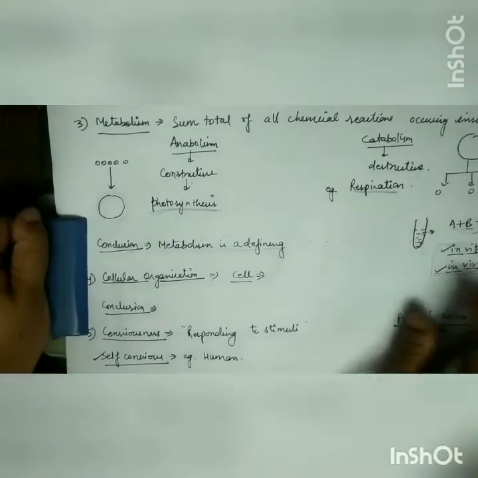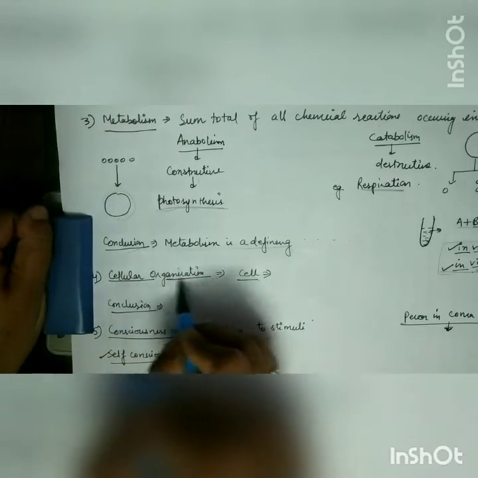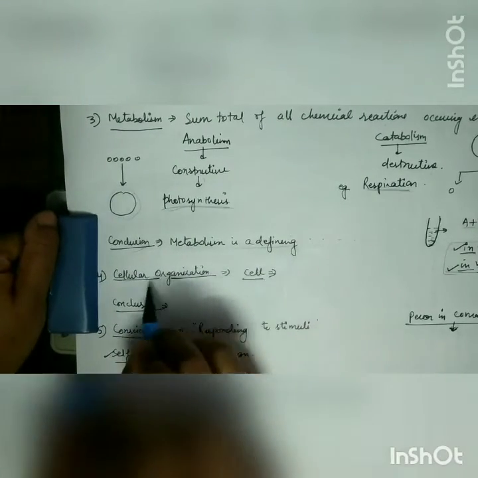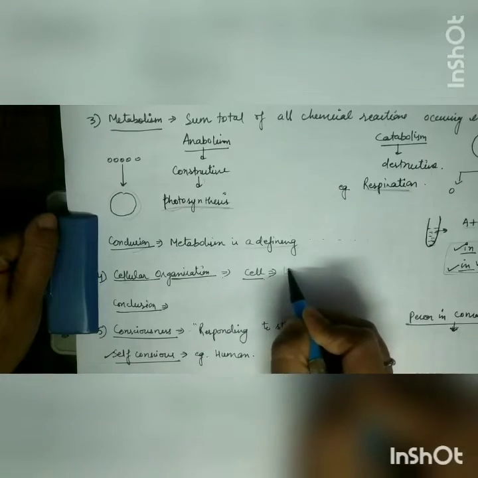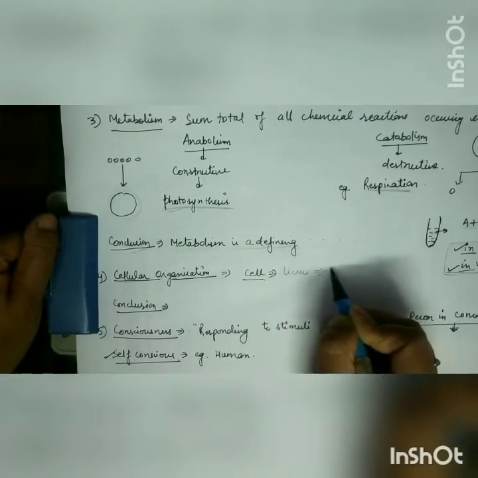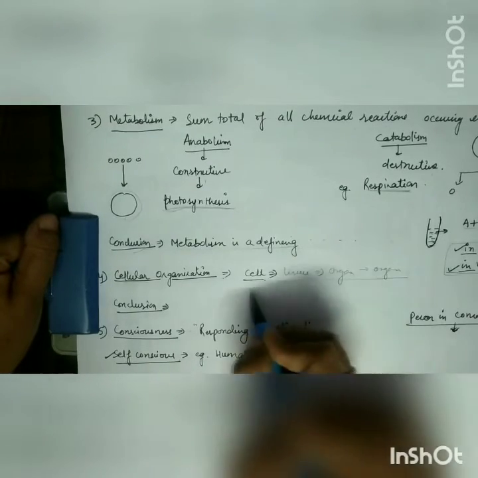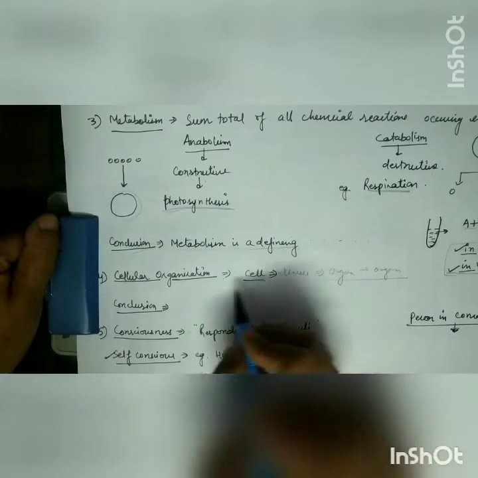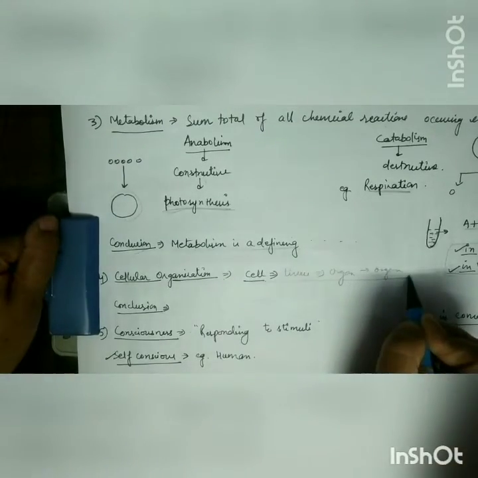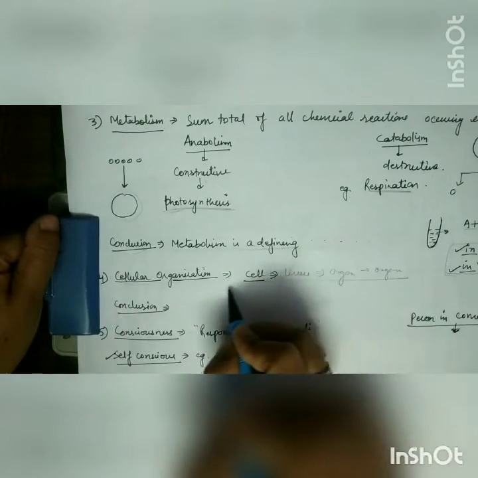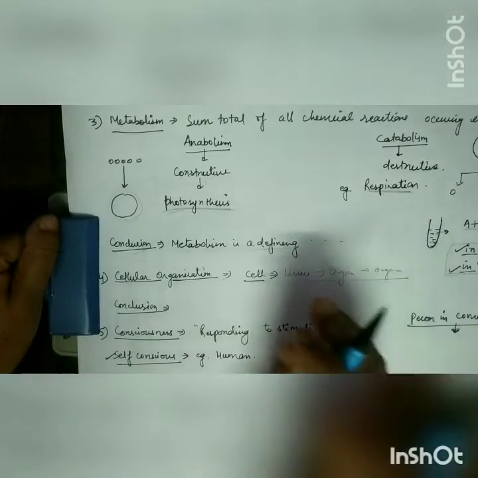Alright. Now come to the fourth property of life: cellular organization. You all know about it. Cell is the basic unit of life. Due to the combination of cells, tissue is formed, then organ, then organ system. Like this, life is evolving from the single cell to multicellular, and in all, whether unicellular or multicellular, life is present.